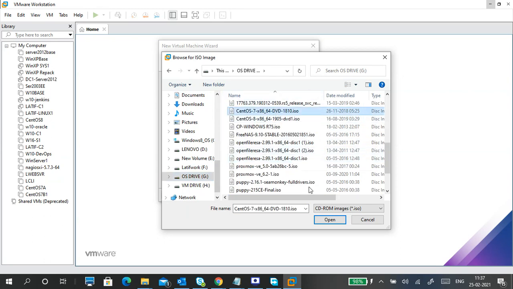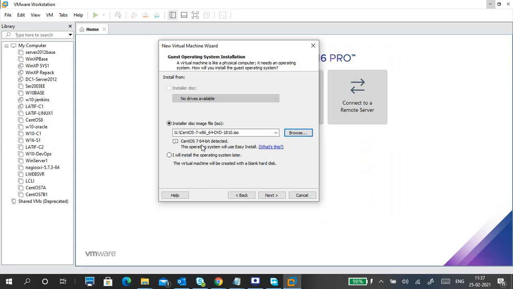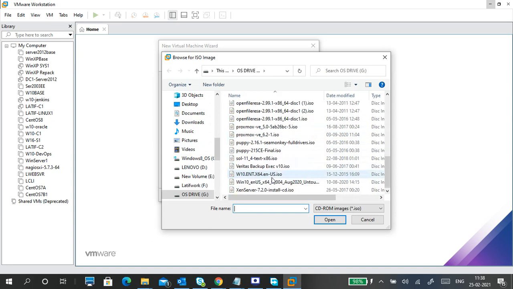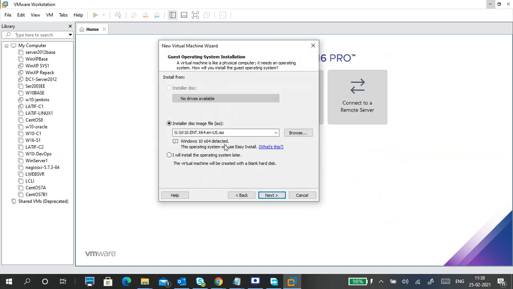See, if I select like this, it automatically detects your operating system. I'm changing to different operating systems here. This is Windows 10. Windows 10 is detected. It means your VMware Workstation application understands what type of image it is, and the image is also good, properly built for installation. So then we will go on.